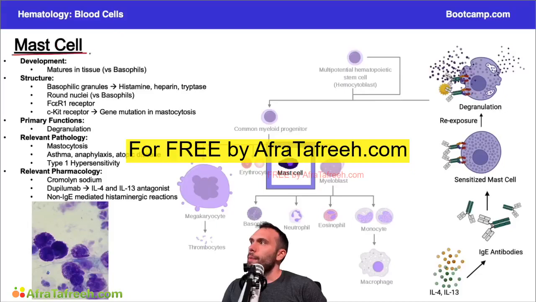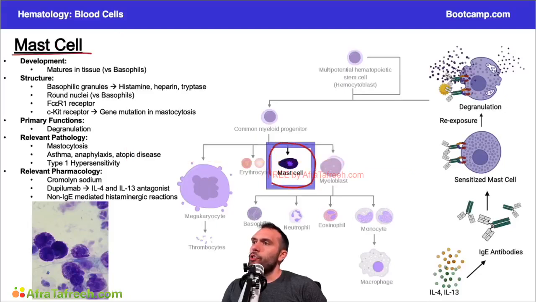All right, let's talk a little bit about the mast cell. So the mast cell, in general, you can see it doesn't really have the same origin as some of these granulocytes that you see here. It's not going to come directly from the myeloblast. In fact, what's really unique, and you have to juxtapose this to the basophil, is that the mast cell is actually going to mature in the tissues.